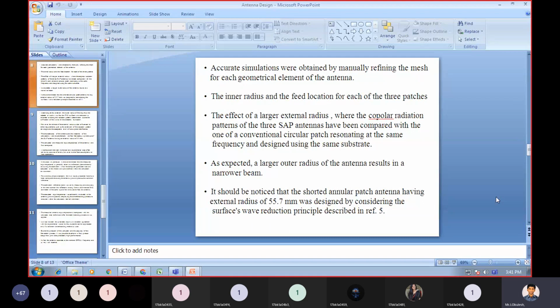As expected, a larger outer radius of the antenna results in a narrower beam.